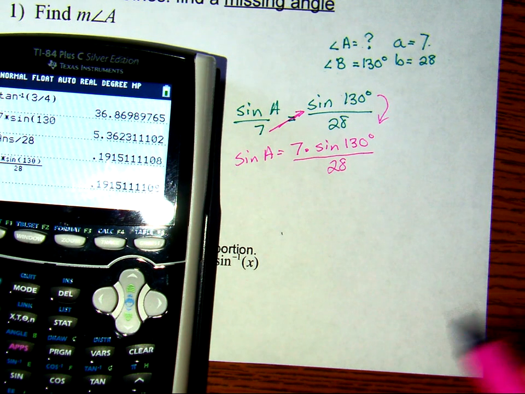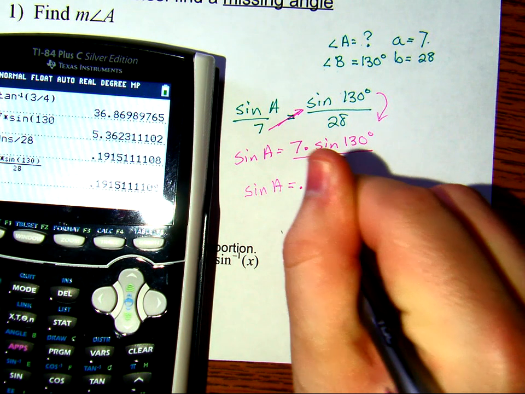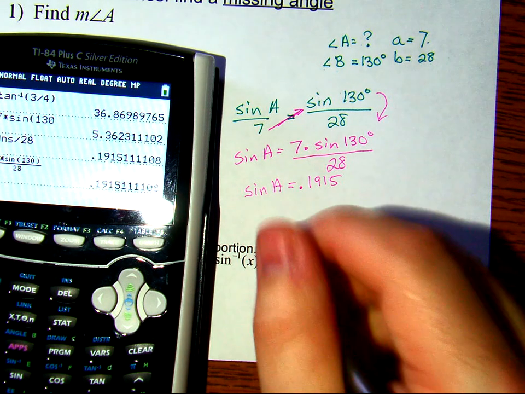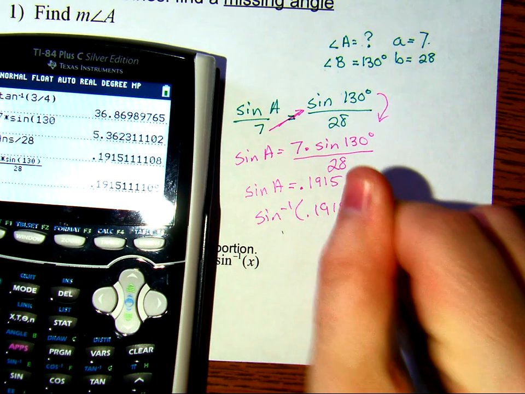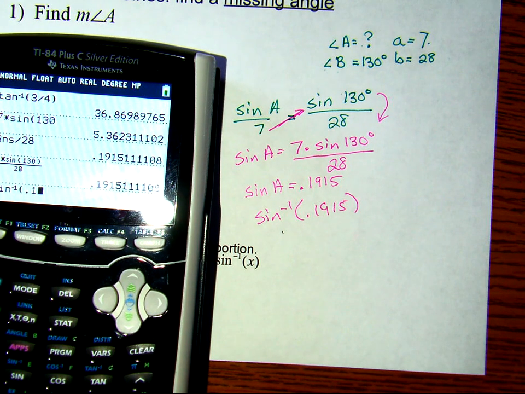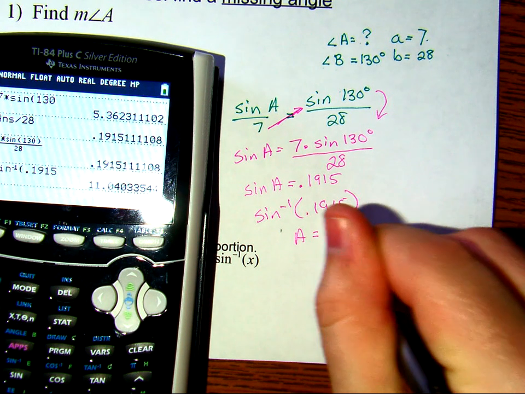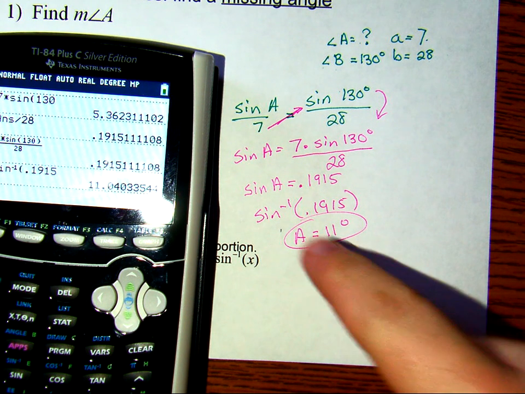So sine of the angle is equal to this decimal, 0.915. But we need to take the inverse of that. So the inverse of that decimal is 11 degrees. So angle A is 11 degrees. And that's how we use the law of sines to find a missing angle. The important thing to keep in mind also was that since you are looking for an angle, you have to remember to use the inverse at the end of your problem.